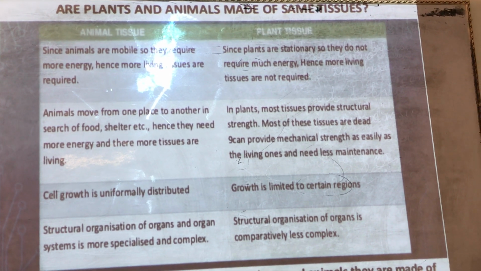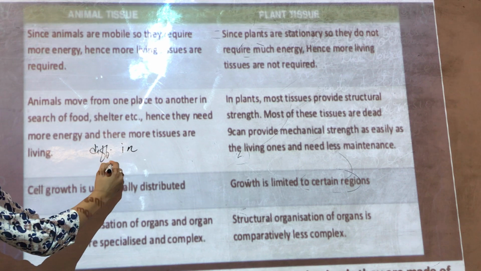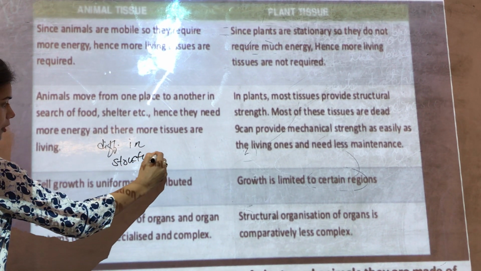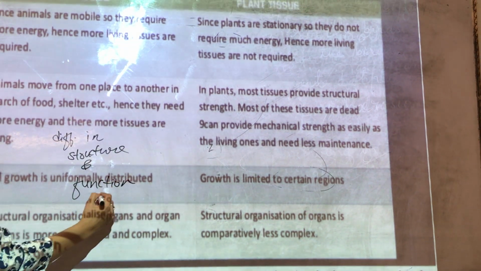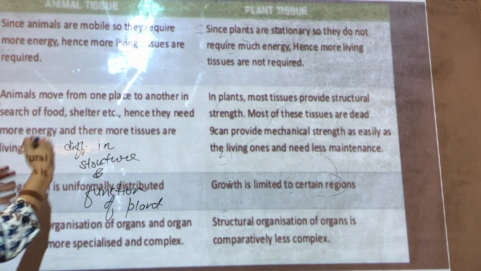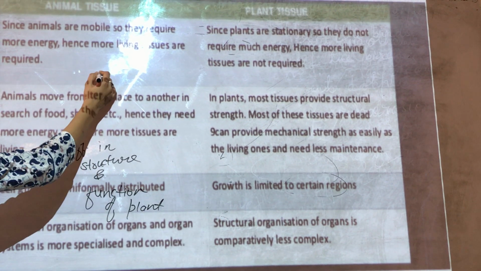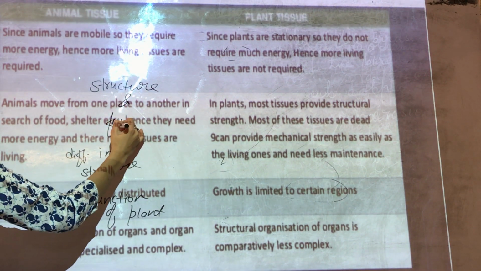So, due to differences in structure and function of plants and animals, they are made up of different types of tissue. Due to what? Due to difference in their structure and function.